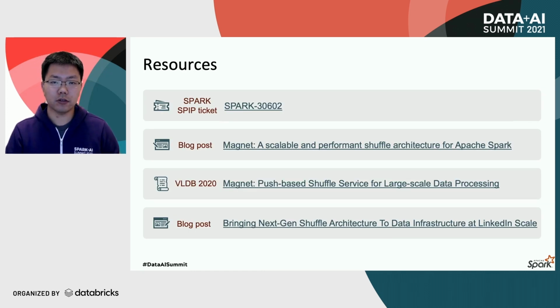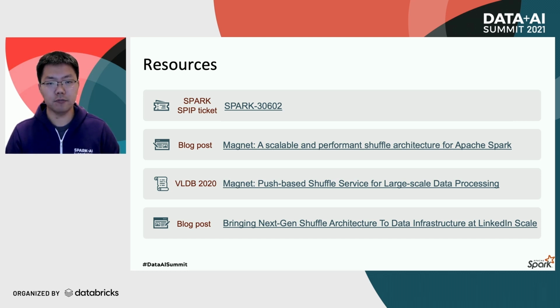So this concludes our talk. Towards the end, we also want to provide a few resources for people who are interested in knowing more details. The first is the upstream Spark Jira ticket, under which we're currently contributing Magnet to Apache Spark. You can follow this ticket to get an idea of when this feature becomes fully available in Spark.